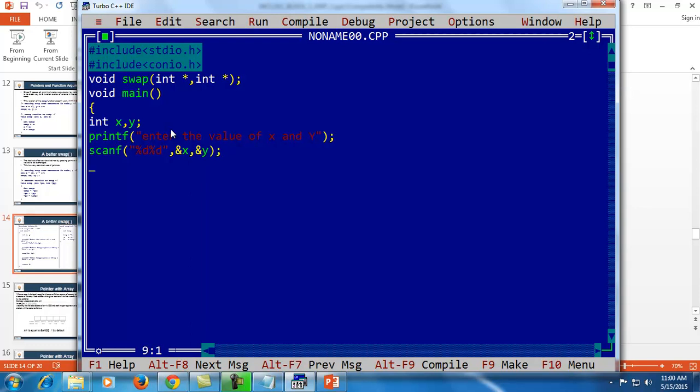Here I have scanned the values of x and y, then showing the message before swapping.